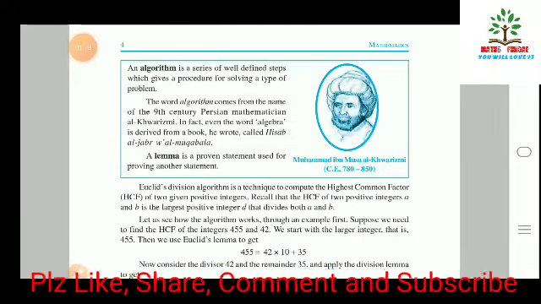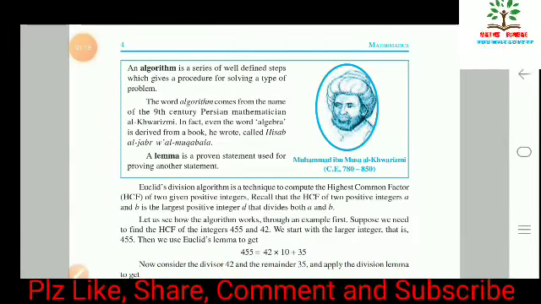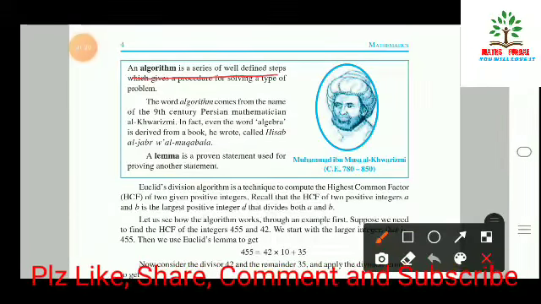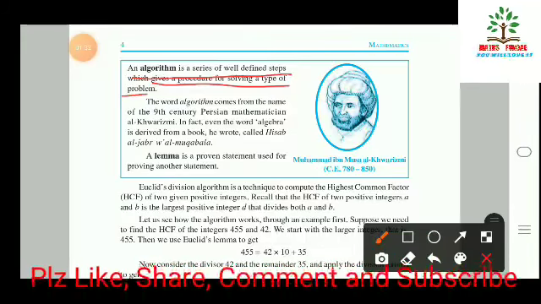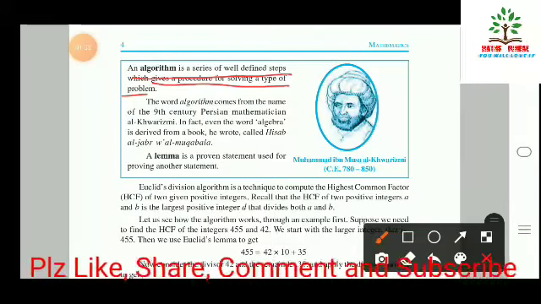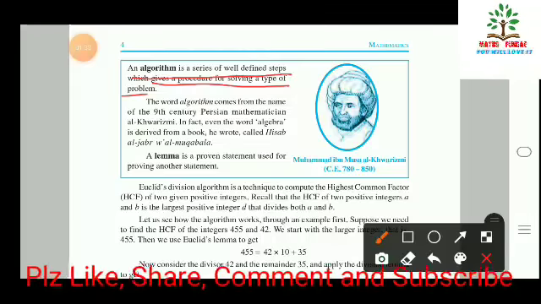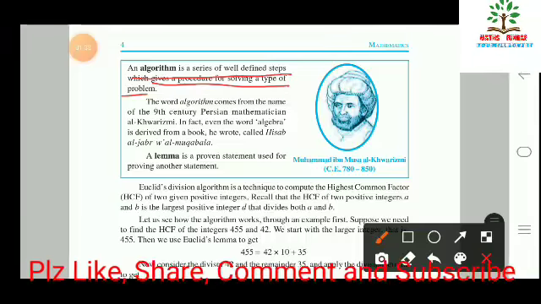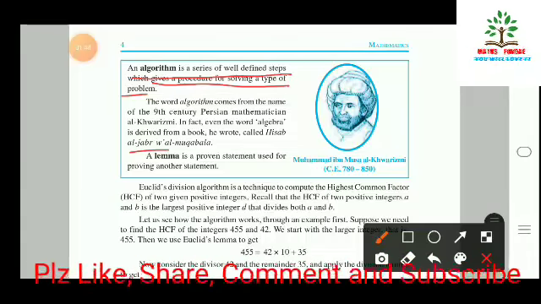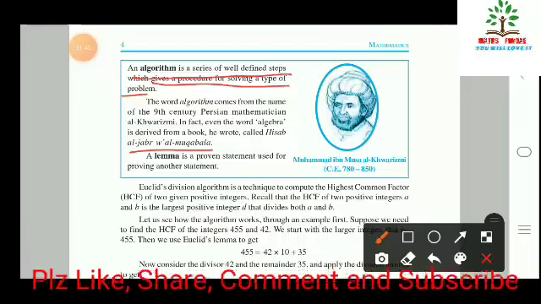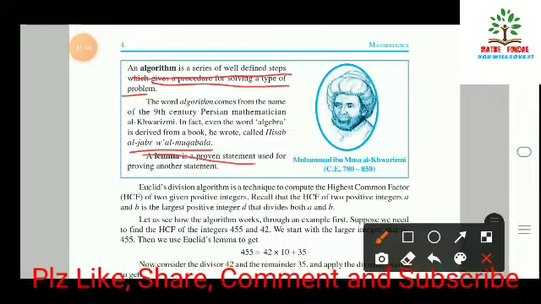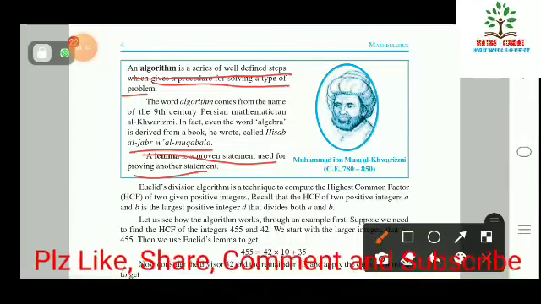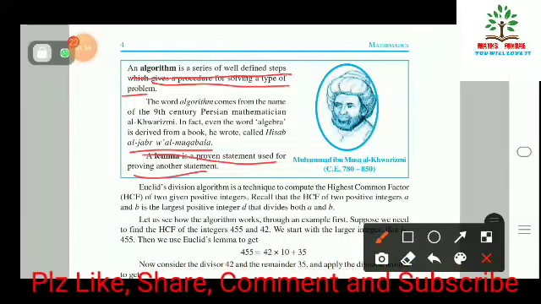An algorithm is a series of well-defined steps which gives a procedure for solving a type of problem, and we all know where the word algorithm comes from. Likewise, the word algebra comes from the book he wrote called Hisab al-Jabr wal-Muqabala. A lemma is a proven statement used for proving another statement, like axioms in geometry. So here we are calling it the lemma.